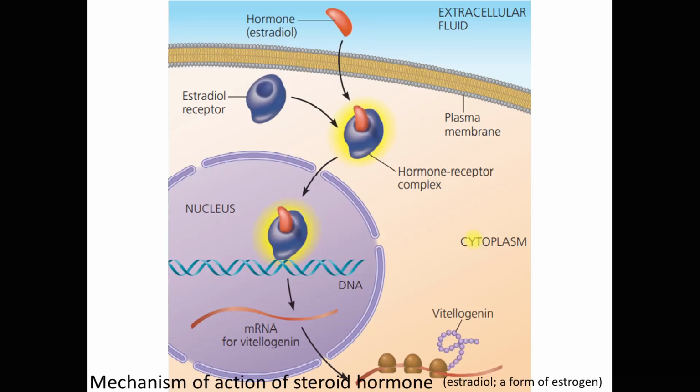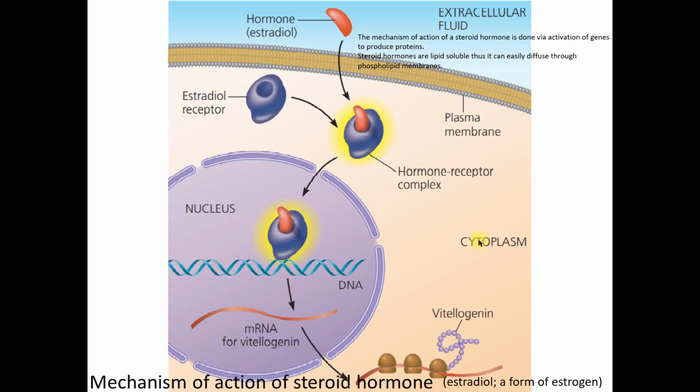So this diagram here shows you another example of the mechanism of action of a steroid hormone, and in this diagram the example of a steroid hormone is estradiol, which is a form of estrogen. It's very similar to the previous steroid hormone.